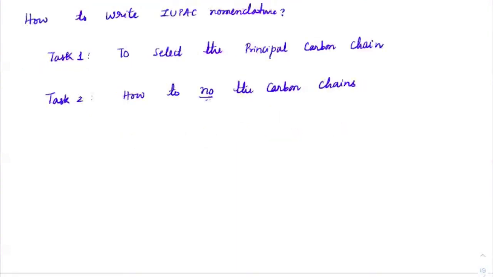Now, when it comes to principal carbon chain, that is task one. Let's say if you have to check about task one, there are two things which you can check out. First, whether they have functional groups, and in case they have alkanes, which is the longest chain. So that's all it is. You have to go on the basis of two things: whether they have a functional group, which should be the main chain with respect to the functional group, or which is the longest carbon chain.